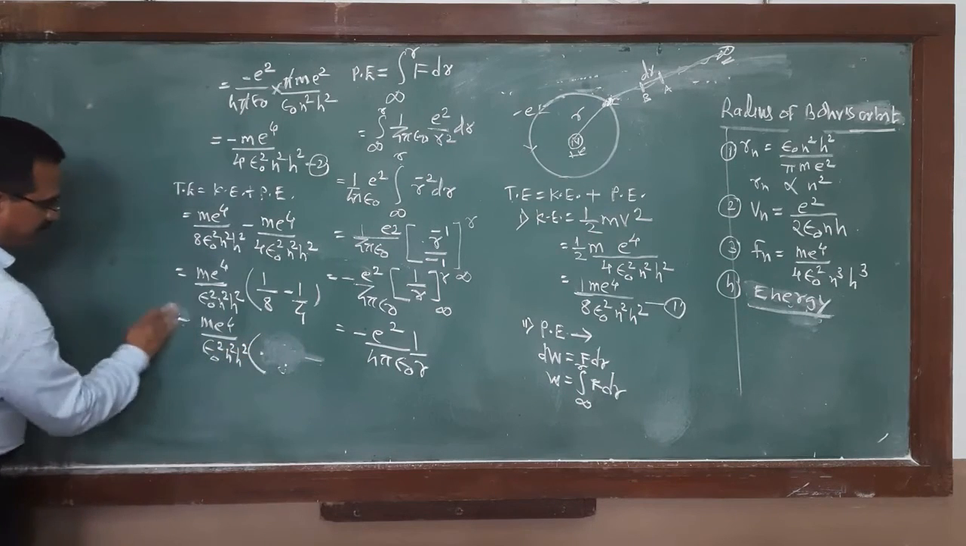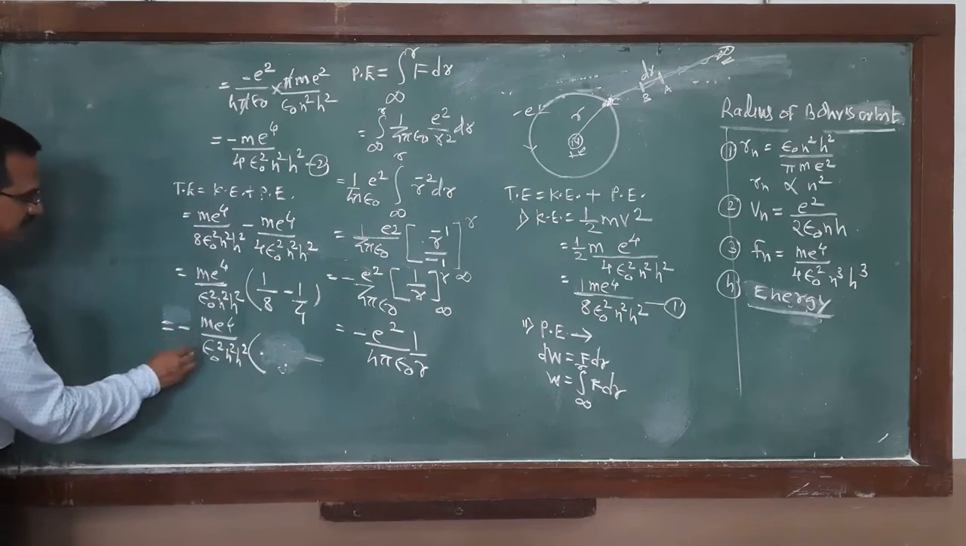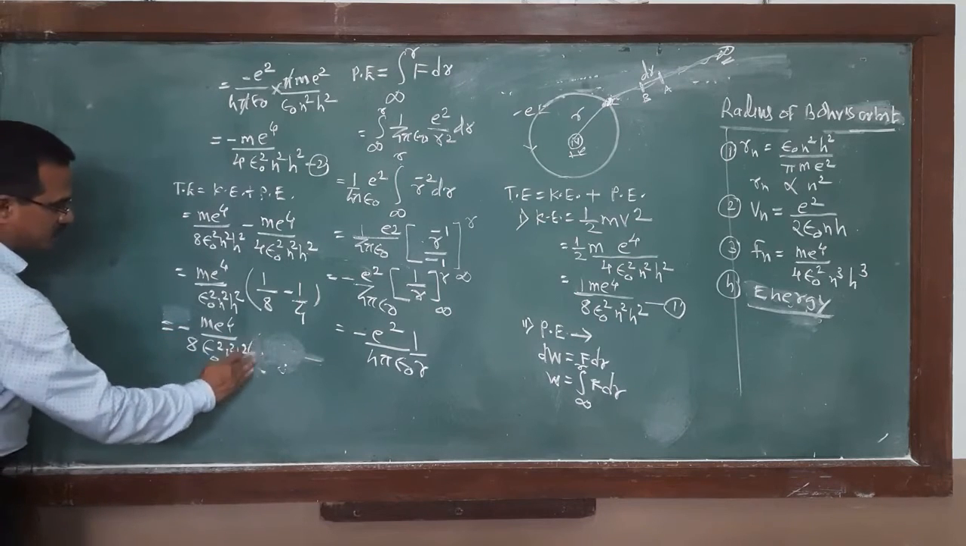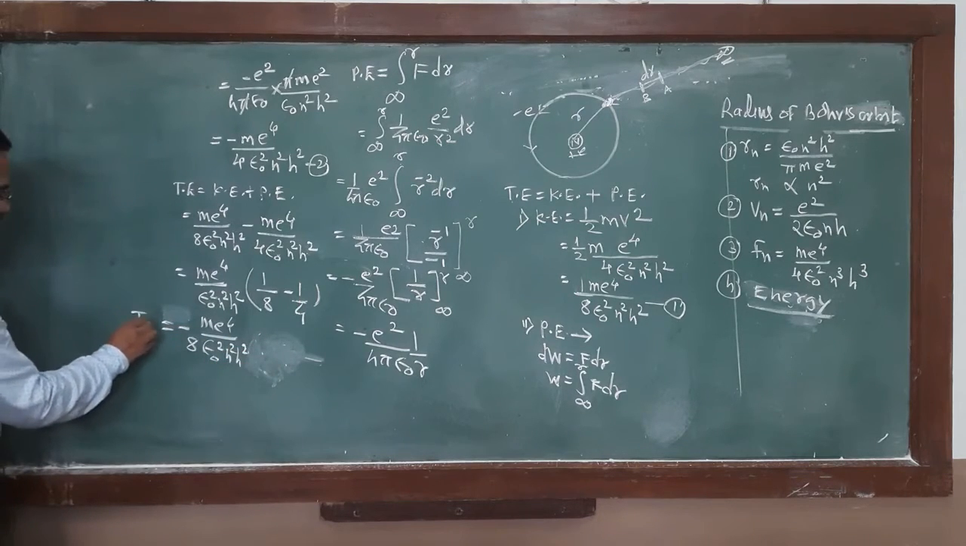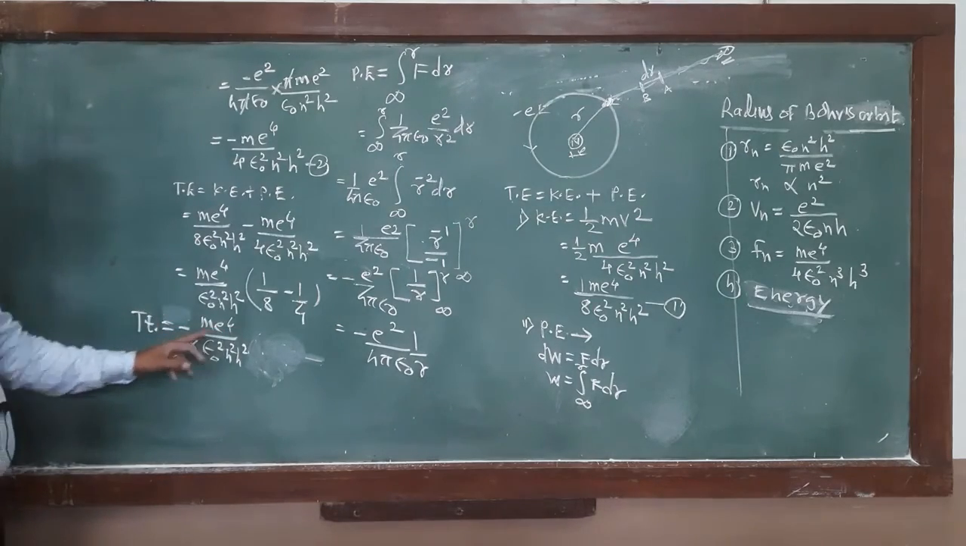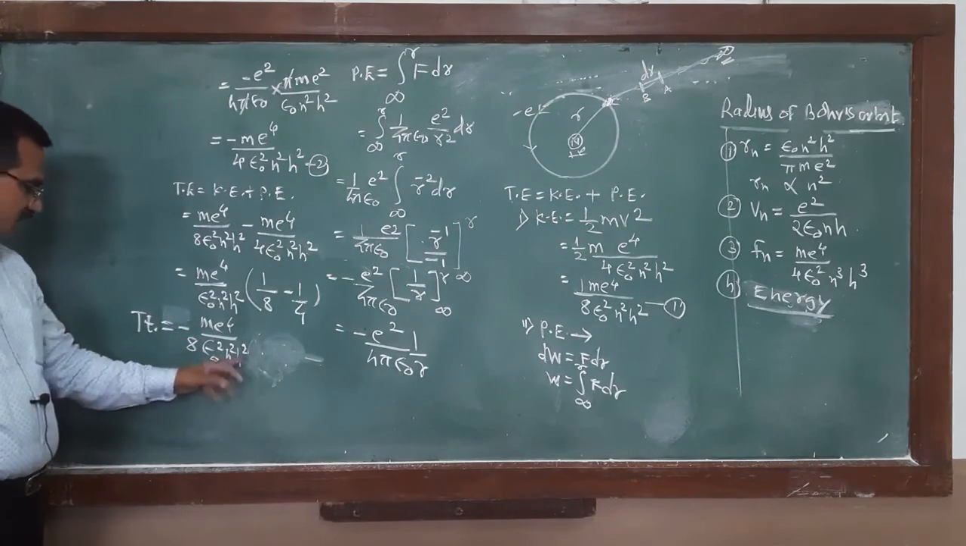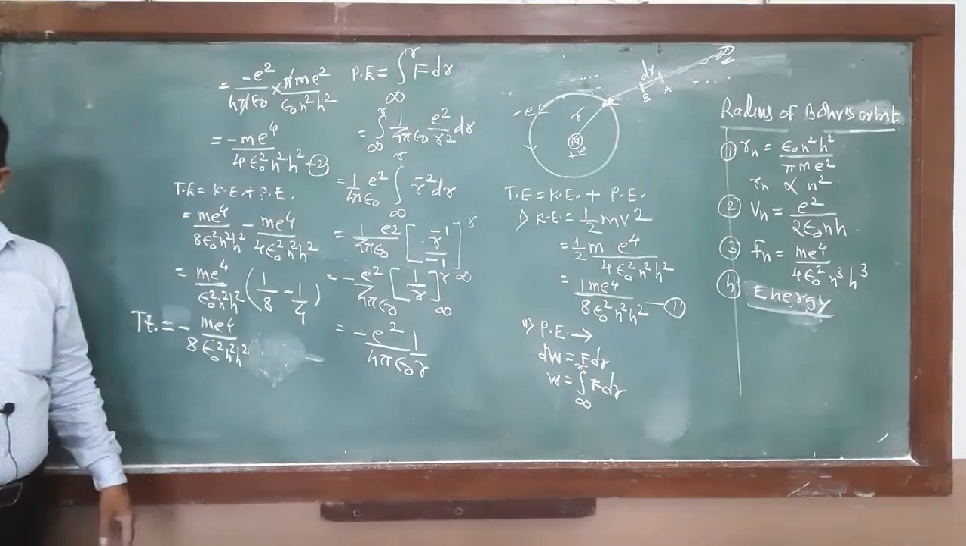And that's why the equation is minus m e raised to 4 divided by 8 epsilon 0 square n square h square. This is actually the total energy.